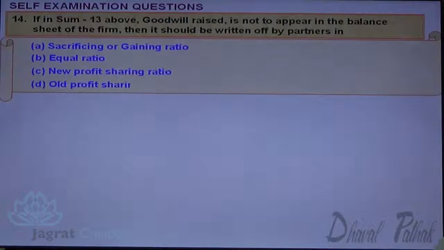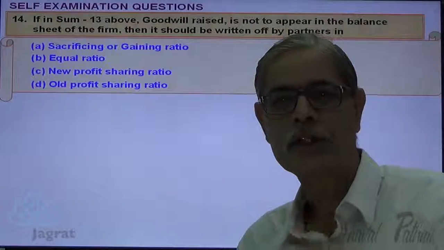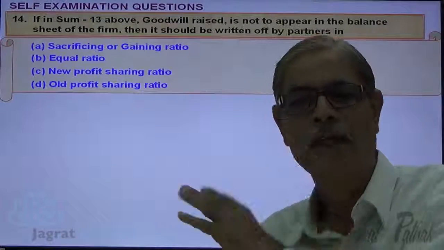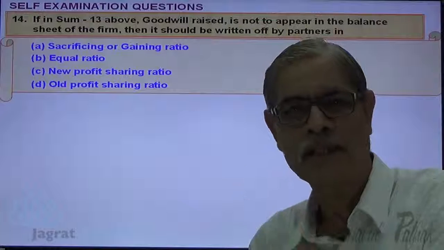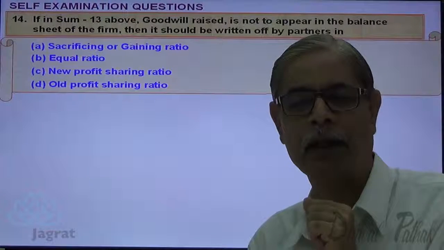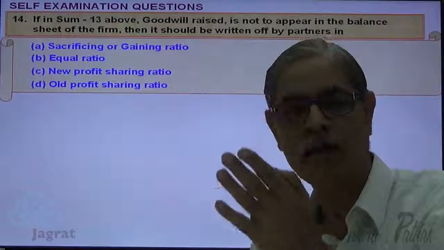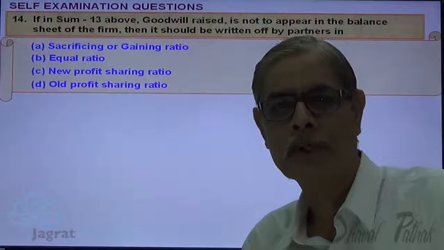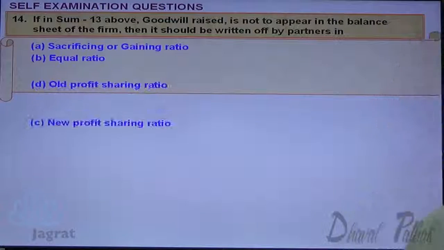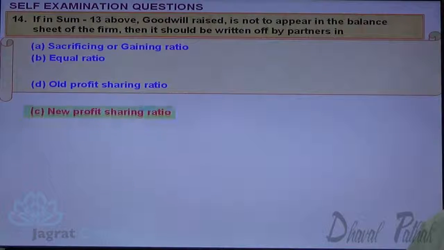If in sum number 13 goodwill is raised, and is not to appear in the balance sheet of the firm, then it should be written off by the partners in which option? Goodwill is raised. After raising goodwill, it is to be written off. When you write off the goodwill, there is a decline in value of asset. Decline in value of asset is a loss. Losses are debited to partners' capital accounts. But in which proportion? That is being done after the change in the profit sharing ratio. So the new profit sharing ratio is taken for the purpose of writing off of goodwill. Option C is the correct answer.